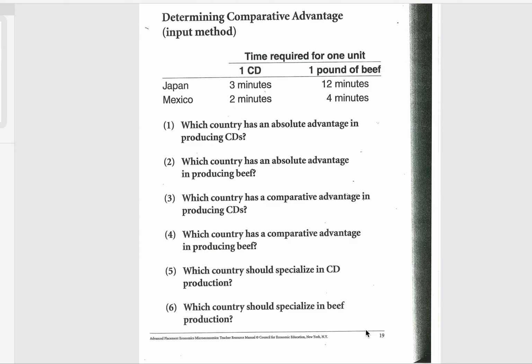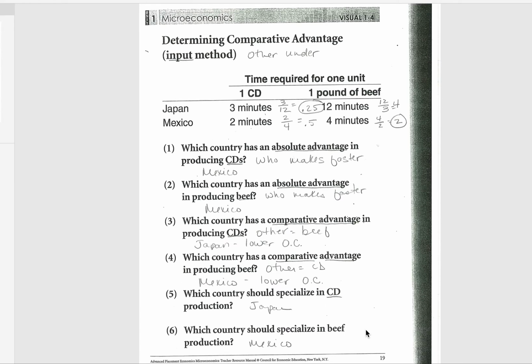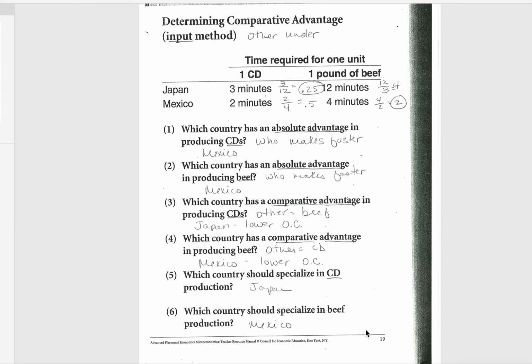Then it says, which country should specialize in CD production? It's the country with the lowest opportunity cost. Who gives up the least in the production process of CDs? It's Japan. Who gives up the least in beef production? It's Mexico. I did that kind of quick, and I worked through it already, and once again, other goes under.